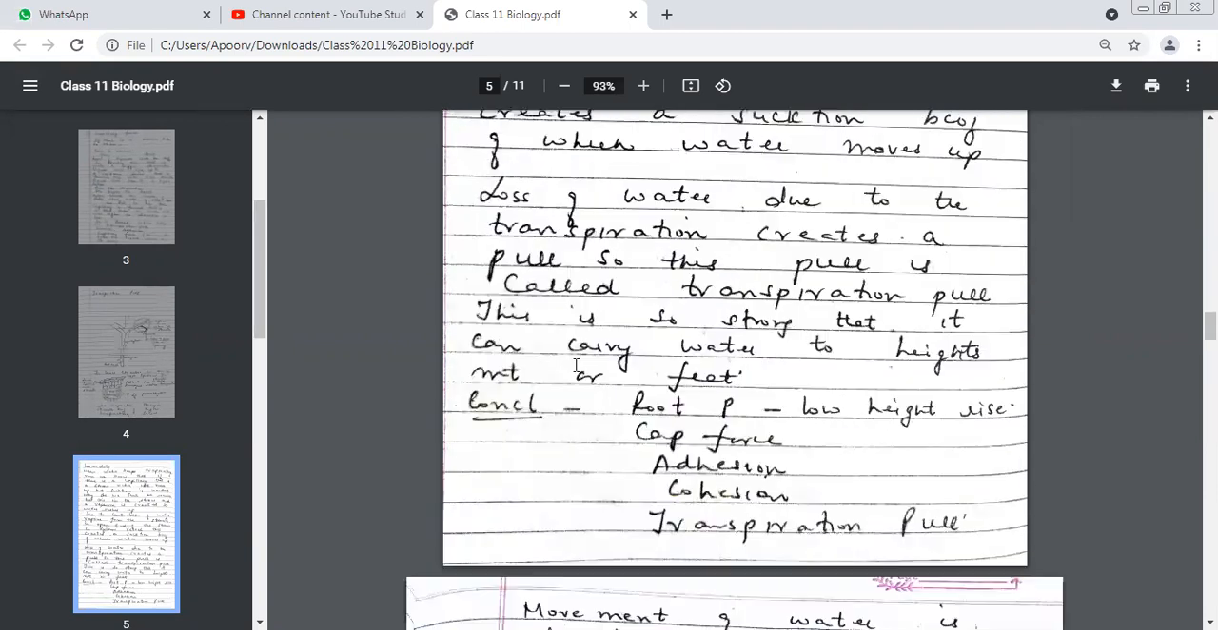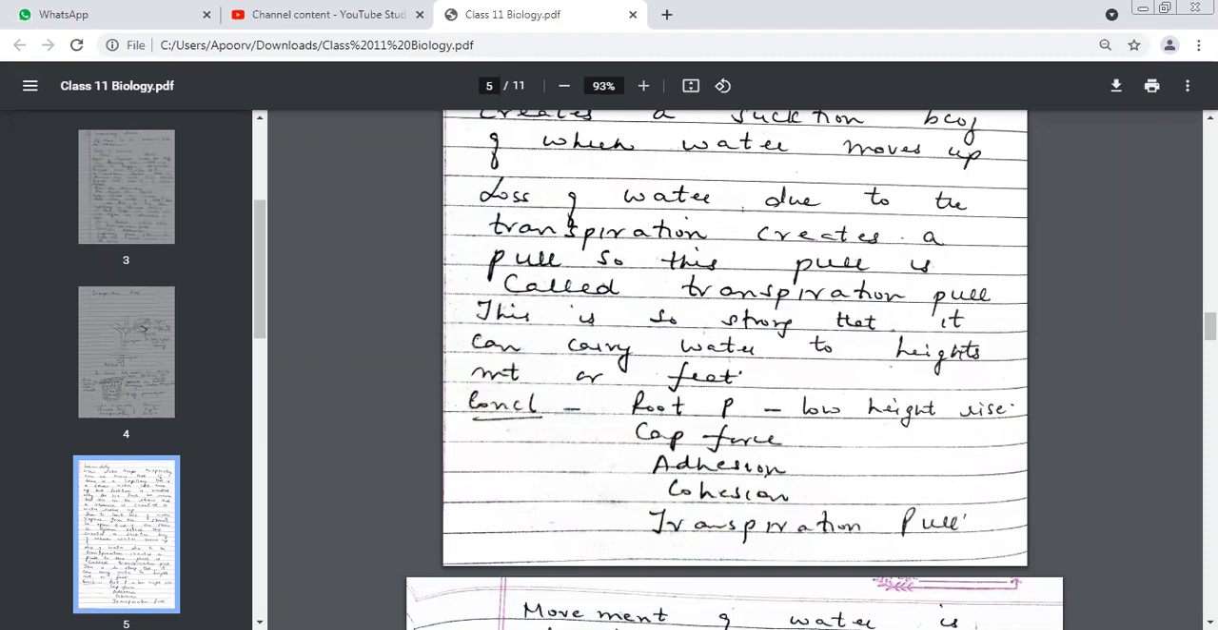The loss of water due to transpiration creates a pull. This pull is what we call transpiration pull. See, there is loss of water vapor, so vacuum is being created in the xylem. Because of this vacuum, a pull will be created. But this pull is being created because transpiration is taking place. That is why this pull is known as which pull? Transpiration pull. Yes. This transpiration pull is so strong that it can carry water to heights in meters or in feet.